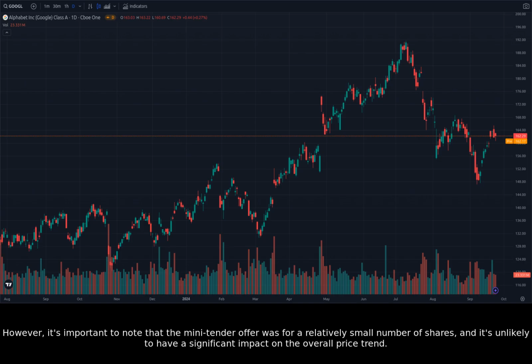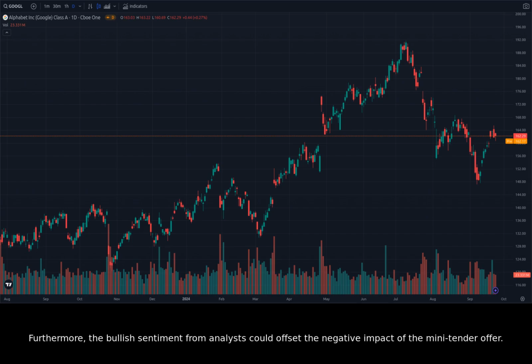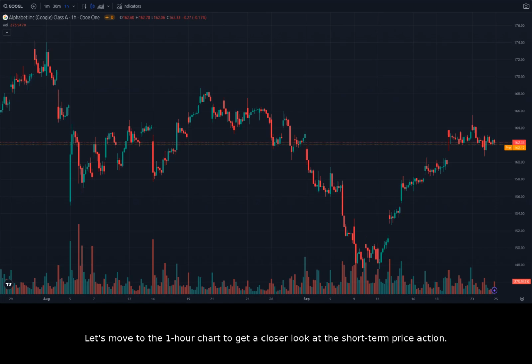However, it's important to note that the mini tender offer was for a relatively small number of shares, and it's unlikely to have a significant impact on the overall price trend. Furthermore, the bullish sentiment from analysts could offset the negative impact of the mini tender offer. Let's move to the 1-hour chart to get a closer look at the short-term price action.